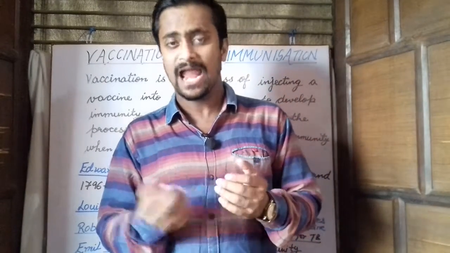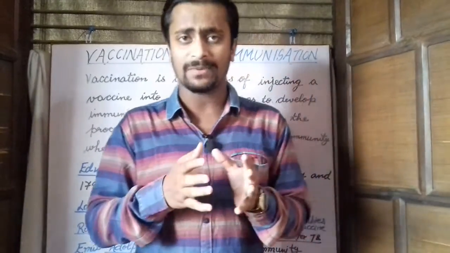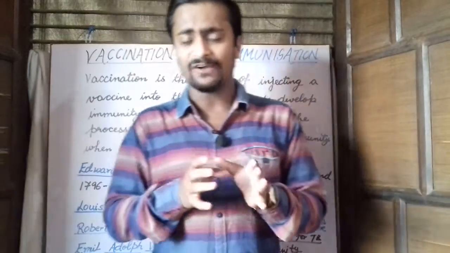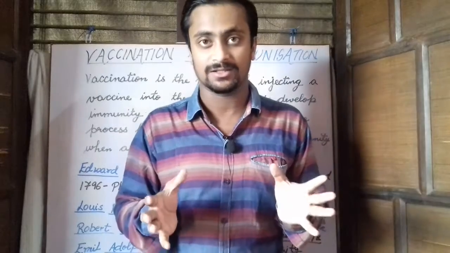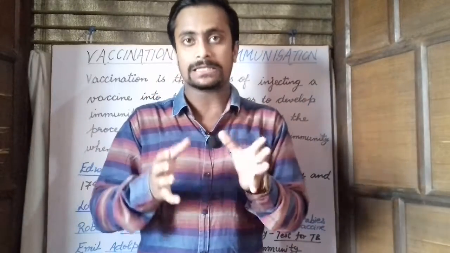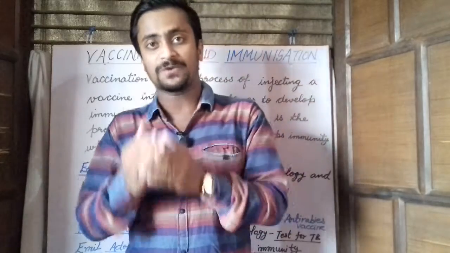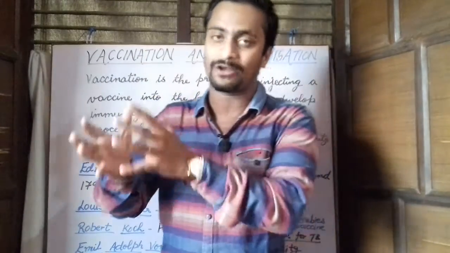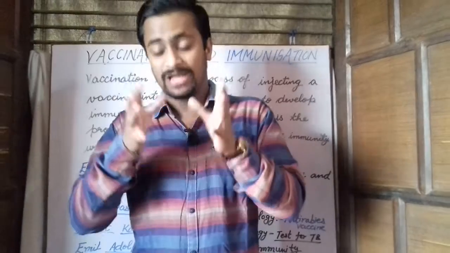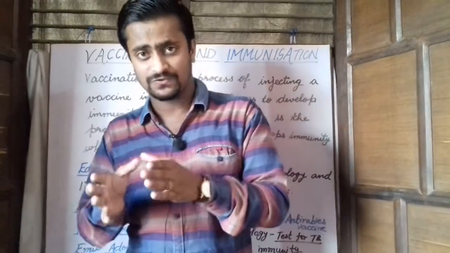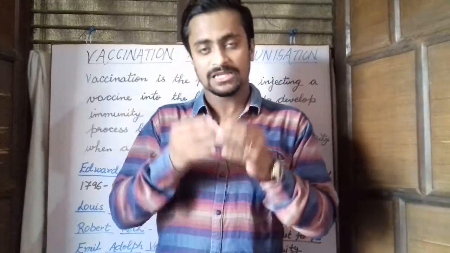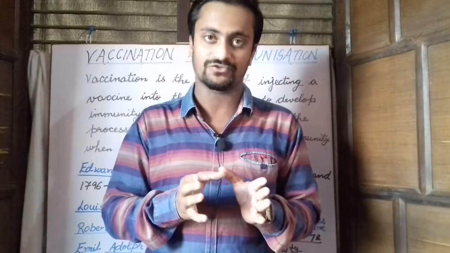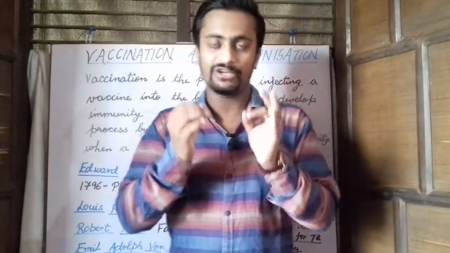When this virus enters the body, what happens? The body identifies it as a foreign material and fights against it. This leads to the release of specific cells called T lymphocytes, which produce antibodies against the foreign materials. Then this type of response from the body on exposure to a particular organism is called the primary response. This is a very weak response.